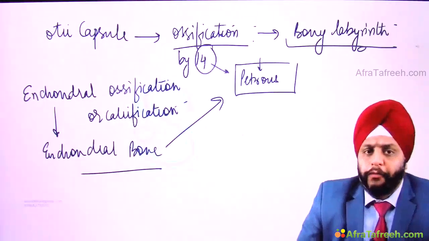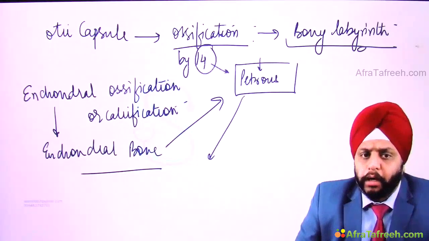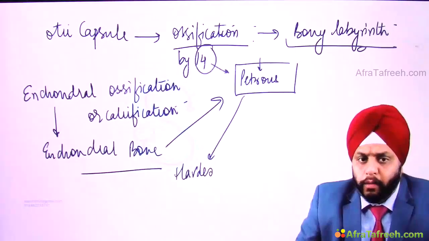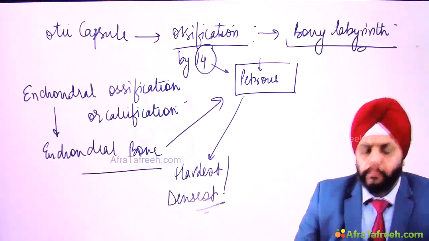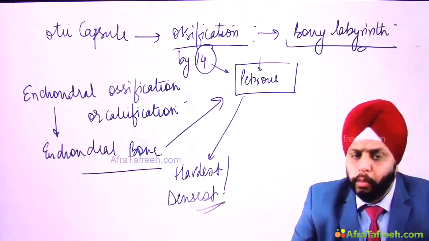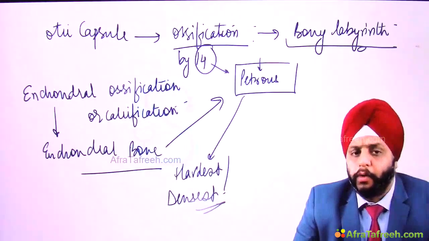As you can see, a small piece of bone, the petrous part, is formed by 14 ossification centers. So therefore, it makes the petrous part the hardest or the densest bone in the body. Hardest or the densest bone in the body, that is the petrous part of the temporal bone.